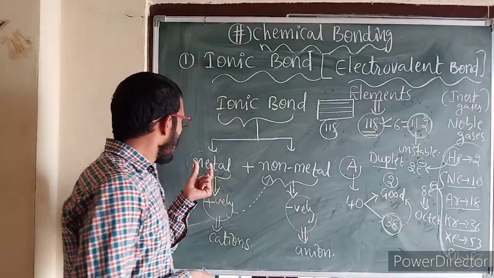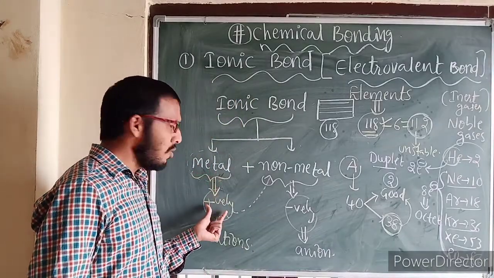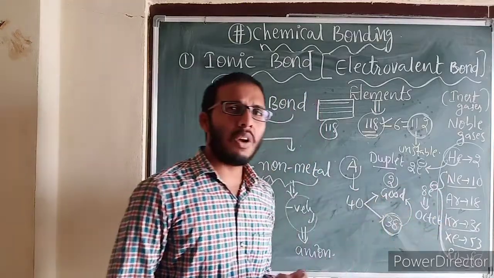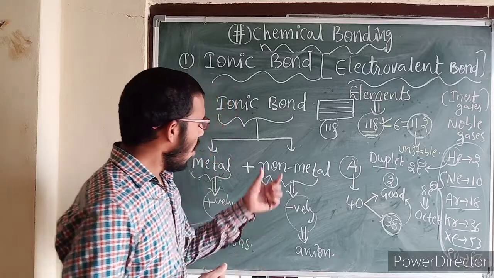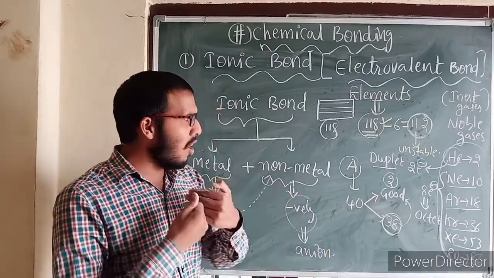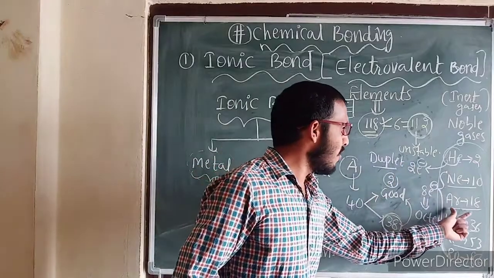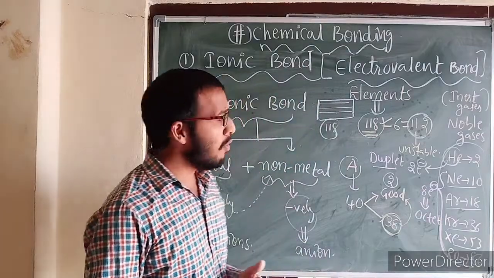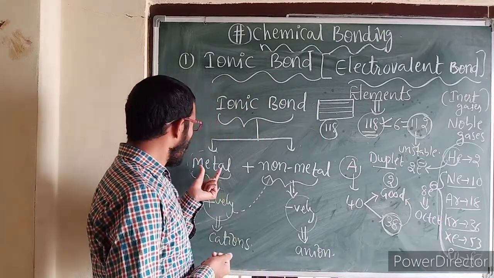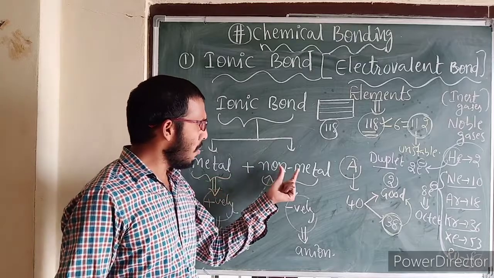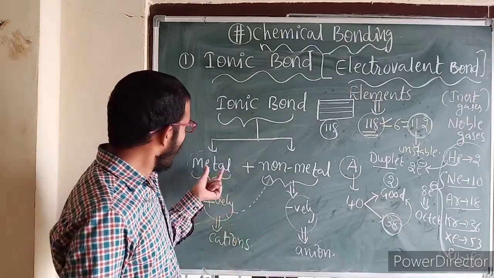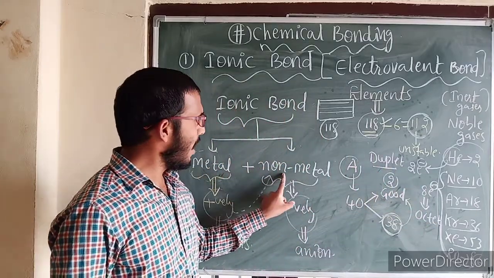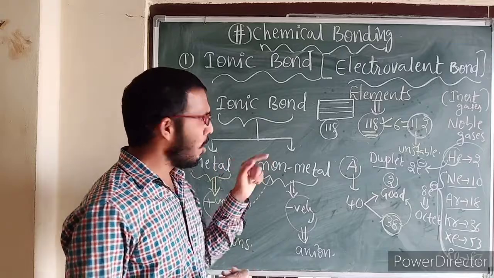Therefore, metals lose electrons in order to get the nearest noble gas electronic configuration and stability, and non-metals gain electrons to get the nearest noble gas configuration, in order to get 8 electrons in their respective valence shells. Metals always lose electrons, non-metals always gain electrons. In this process they get 8 electrons in their valence shells and become stable.